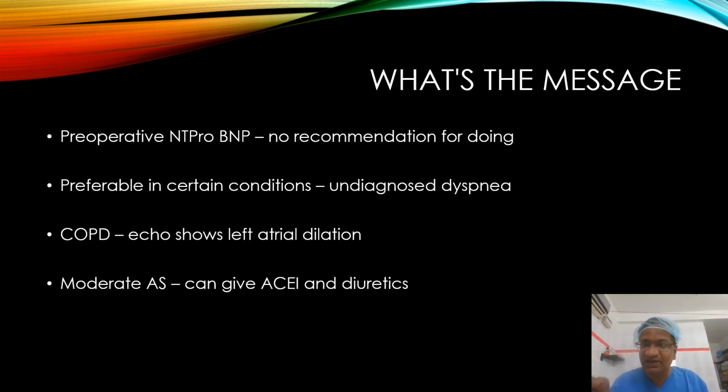Or sometimes the echo shows a mild diastolic dysfunction. Here you have an undiagnosed dyspnea where there is only diastolic dysfunction grade 1. In this case, go for an NT-proBNP and try to correlate your undiagnosed dyspnea with diastolic dysfunction grade 1. In COPD, echo sometimes shows left atrial dilation, then your NT-proBNP will be high. In moderate AS, if your NT-proBNP is high, we can give ACE inhibitors. Otherwise, in AS, this may not be a very good drug.